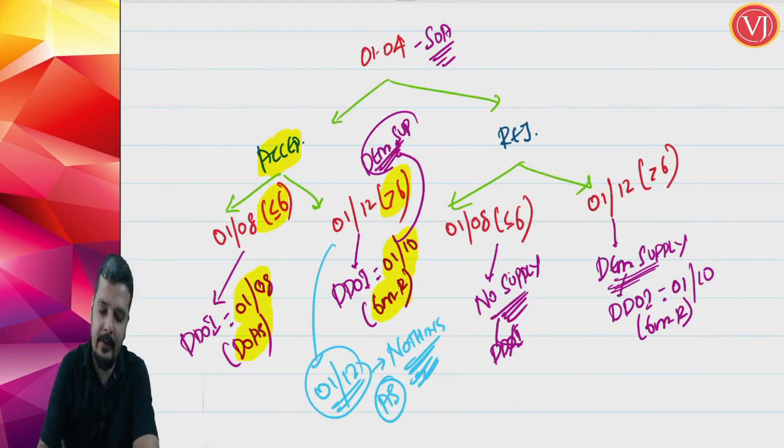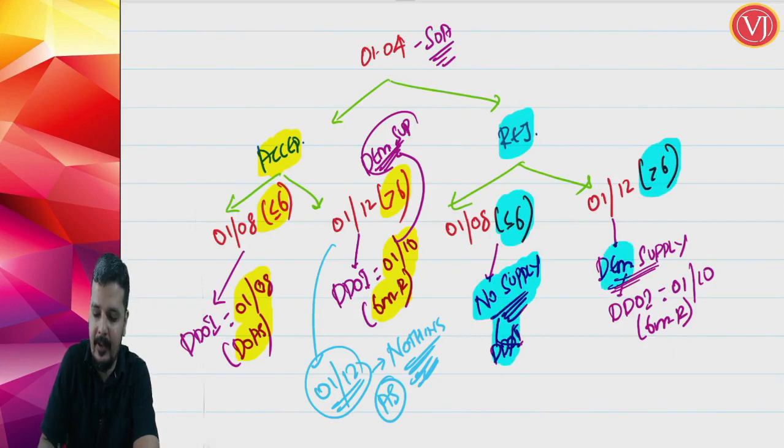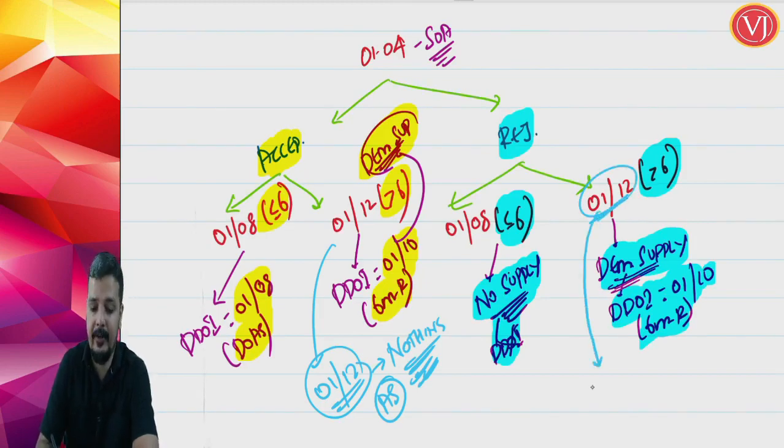Now, friends, if rejection is happening within 6 months, then no supply, no case of due date of invoice. But if rejection is happening after 6 months, first it is deemed supply. The moment anything happens after 6 months, first it is deemed supply. Now, when it is deemed supply, your due date of invoice is on 1st of October, 6 months from the date of removal, right? But what will happen on 1st of December then, when it is actually rejected?